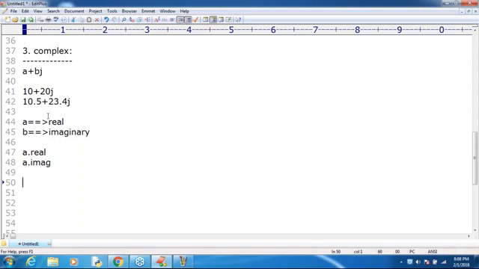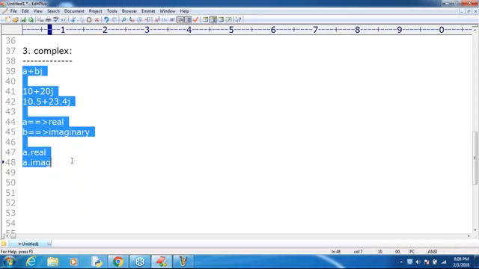That's all about the complex type. Sir, the biggest specialty of Python when compared with other languages is complex numbers, because Python contains inbuilt support for complex numbers.